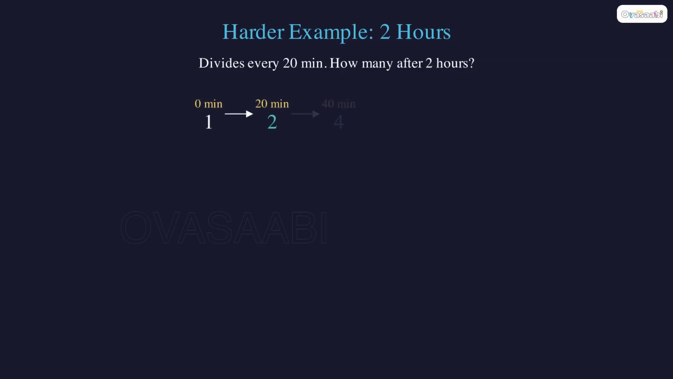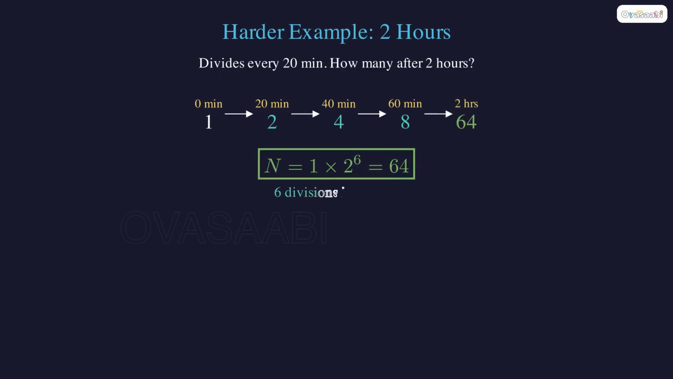Harder example. If one bacterium divides every 20 minutes, how many after 2 hours? That's 6 divisions, so 2 to the power 6 equals 64 bacteria.